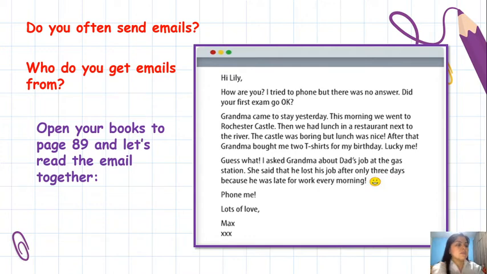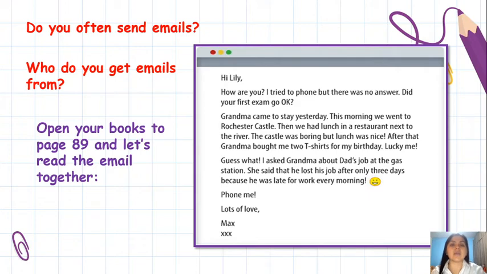Hi, Lily. I tried to phone you, but there's no answer. Did your first exam go okay? Grandma came to stay yesterday. This morning we went to Rochester Castle. Then we had lunch in a restaurant next to the river. The castle was boring, but the lunch was nice. After that, Grandma bought me 2 t-shirts for my birthday. Lucky me. Guess what? I asked Grandma about Dad's job at the gas station. She said that he lost his job after only 3 days because he was late for work every morning. Phone me. Lots of love, Max.